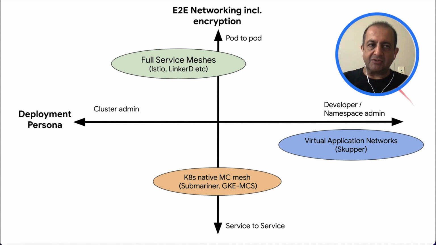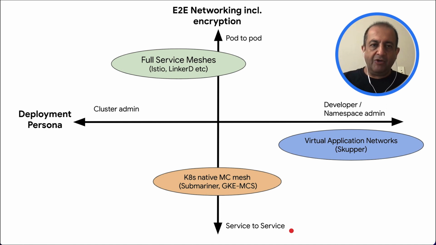And on the y-axis, the dimension is about whether that project deals with pod-to-pod level end-to-end networking, which is on the top of the y-axis, and towards the bottom is technologies that are cluster to cluster or service to service.